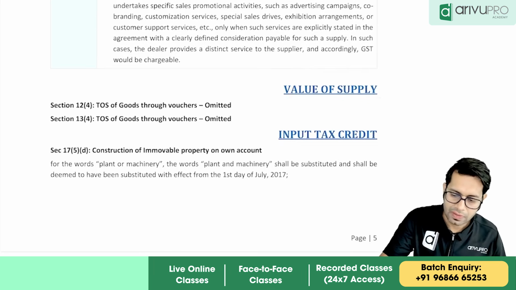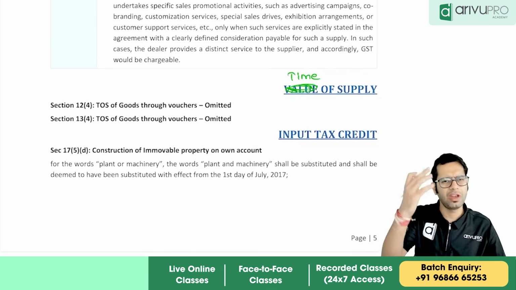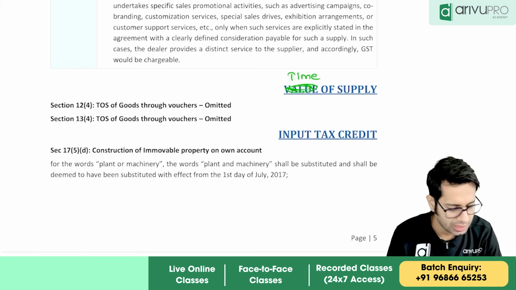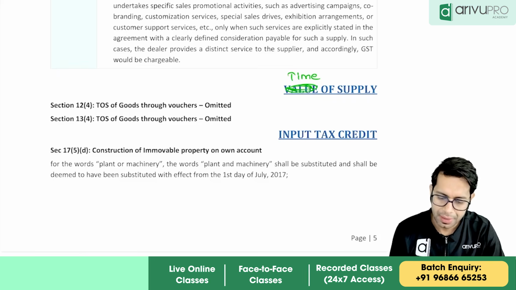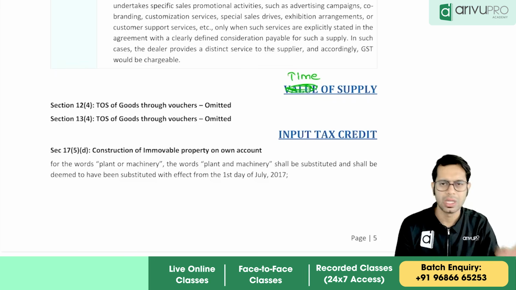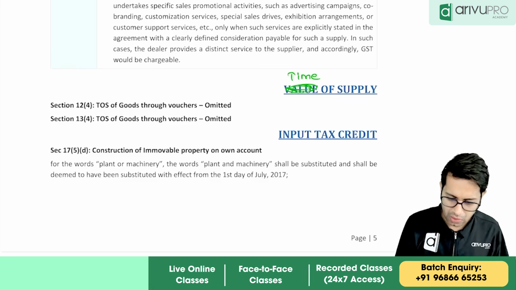Okay, this is not value of supply. This point is time of supply. Next point is, so value of supply, basically there is just clarification. So yeah, clarification point is there. Next we have is what, sir? Time of supply. Time of supply topic talks about what is the point in time when supply took place, therefore I can pay GST accordingly.